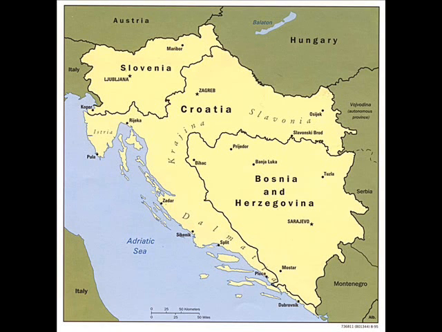The President of the United States, Roosevelt, signed the Lend-Lease Act in 1941. A group in Yugoslavia overthrows the pro-Axis government, so Nazis invade Greece and Yugoslavia.